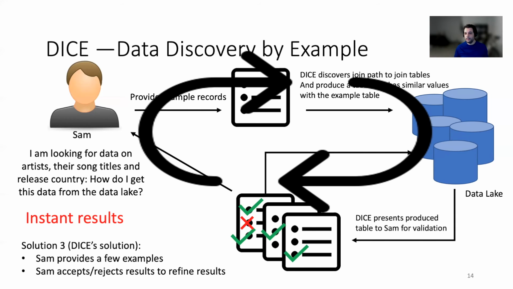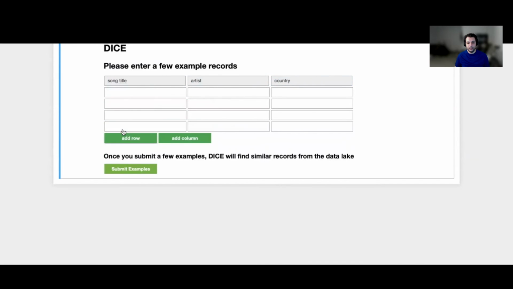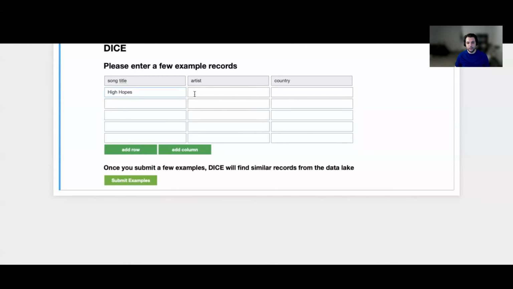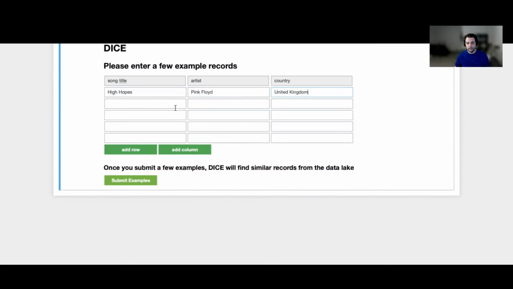So let's see a demo of the system right now. The user first enters a few example records. And here we're naming the columns just for our own sanity. DICE does not use this information. So now I'm going to provide a few example values, and those will contain songs by Pink Floyd that were released in the United Kingdom. And we can see suggestions of values that are given by DICE to help the user enter the examples.